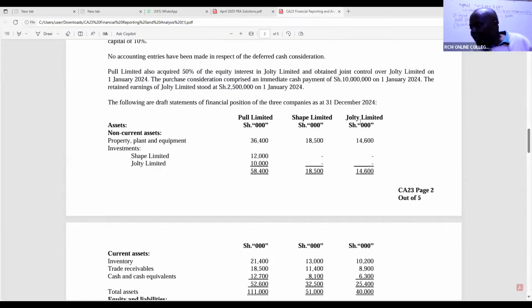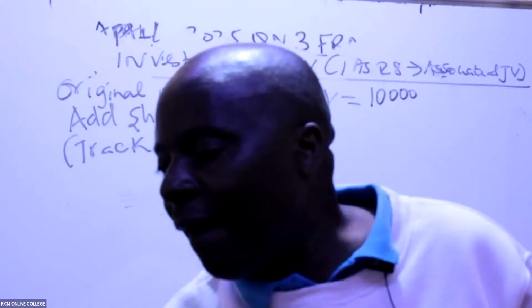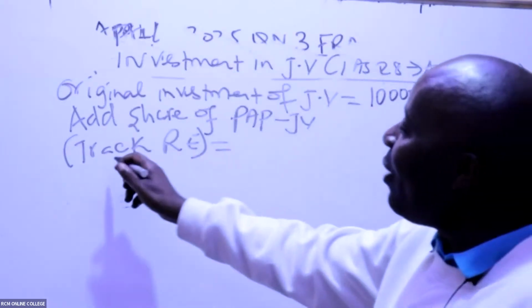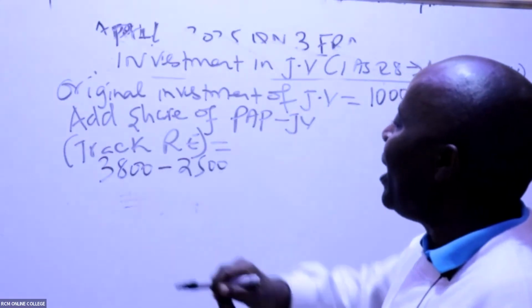Na hii GELB, by the end of the year, the retained earnings were worth 3,800. So I can see the growth, which is the post-acquisition profit now, will be 3,800 minus 2,500. So we have here 3,800 minus the pre-acquisition.